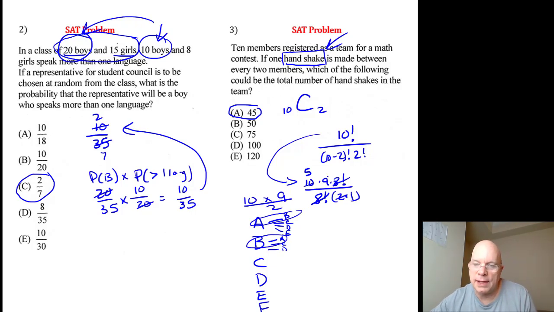Well, isn't that what we ended up with? 10 times 9 divided by 2 once the 8 factorial is canceled. That's just showing you how that sample space sort of reveals the combinations formula.